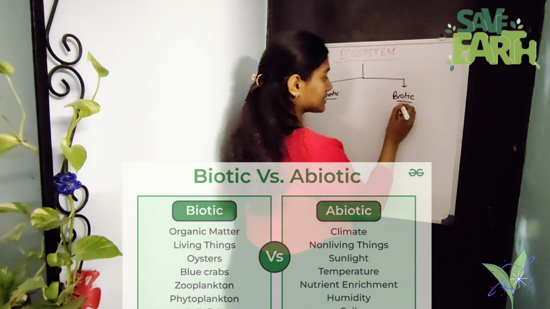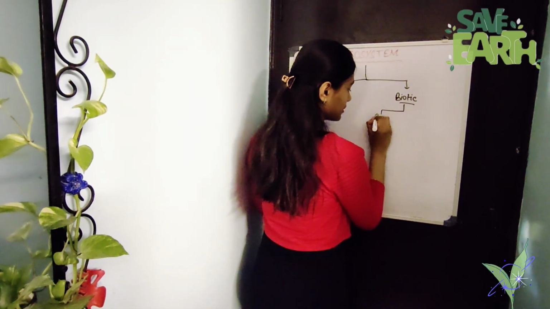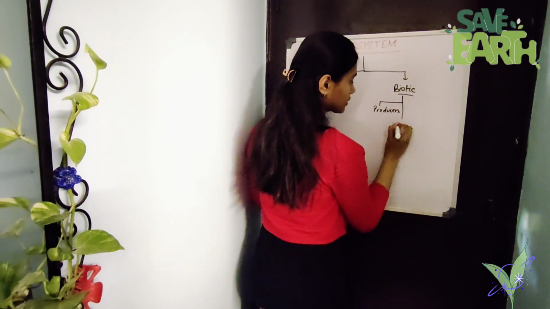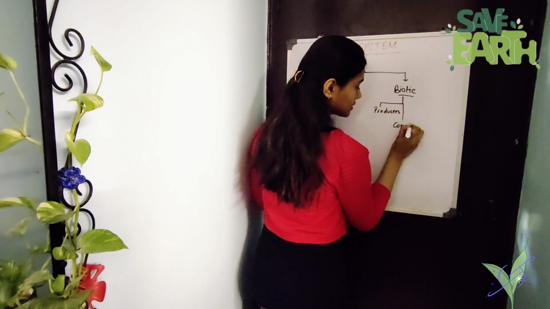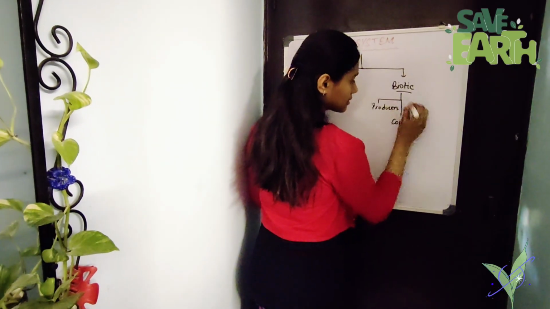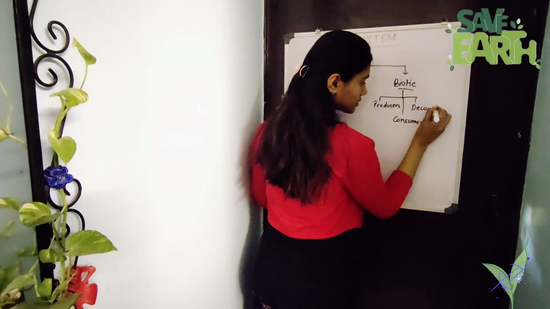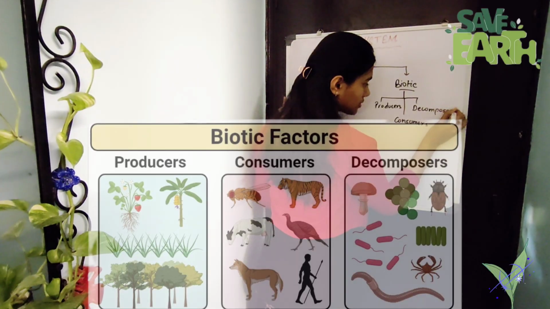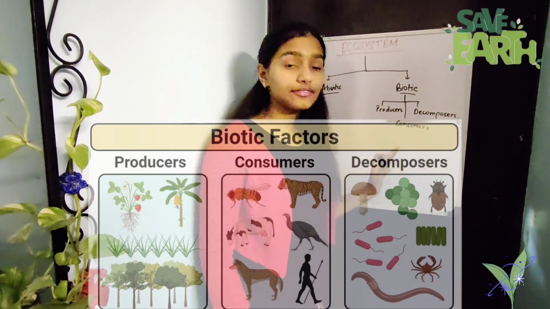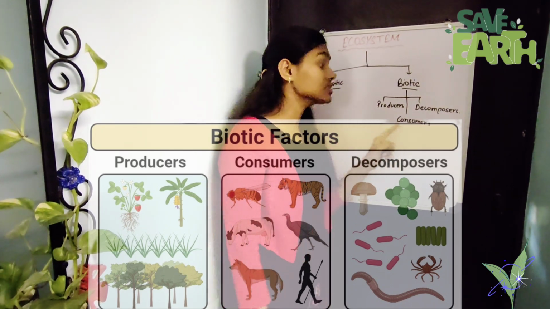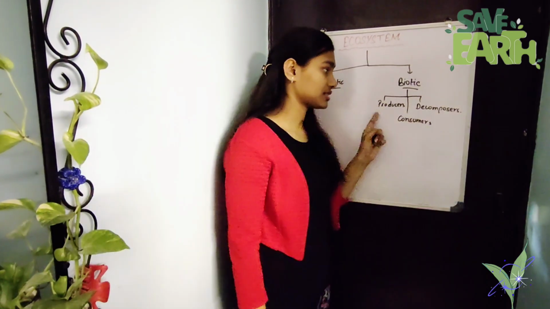Biotic further has three parts, which include the producers, the consumers and the decomposers. So these are the three further divisions in biotic components.